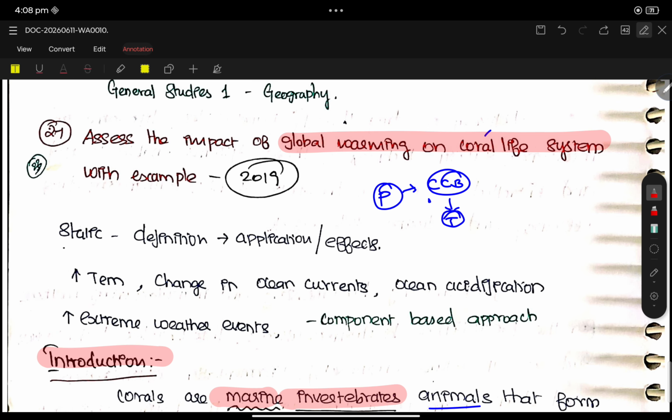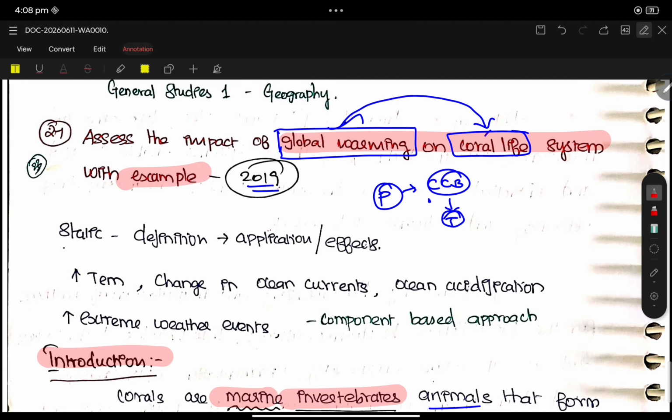With respect to that, earlier there was a question on the coral life system in 2019: assess the impact of global warming on coral life system with examples. Here, the examples play a major role. So we should list out the impact of global warming on coral life and give examples.